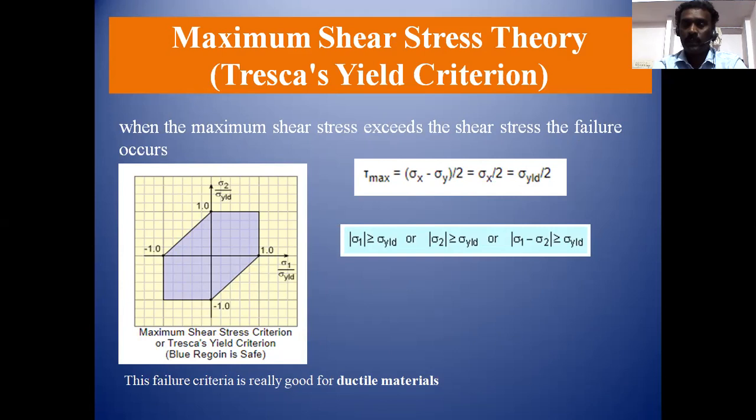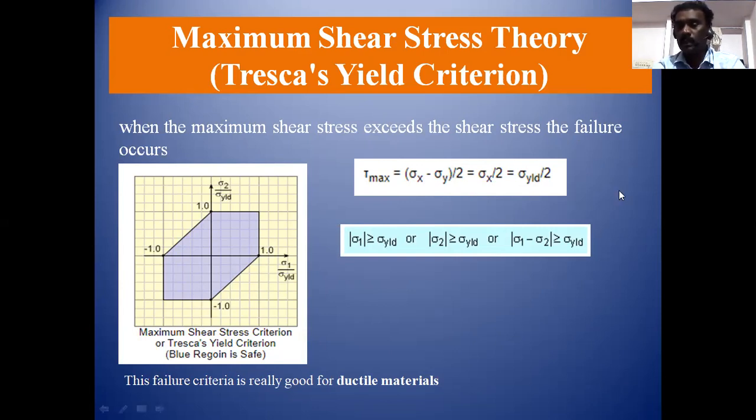In equation form, we can write tau max equal to (sigma x minus sigma y) by 2. Here sigma x and sigma y are the applied stresses.